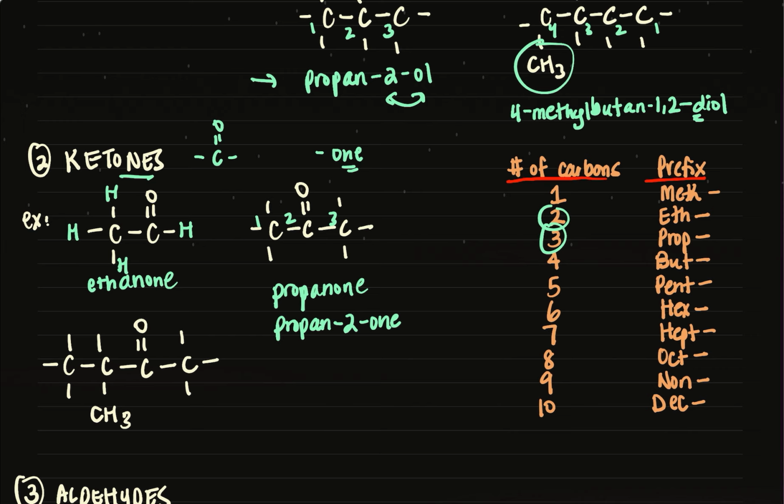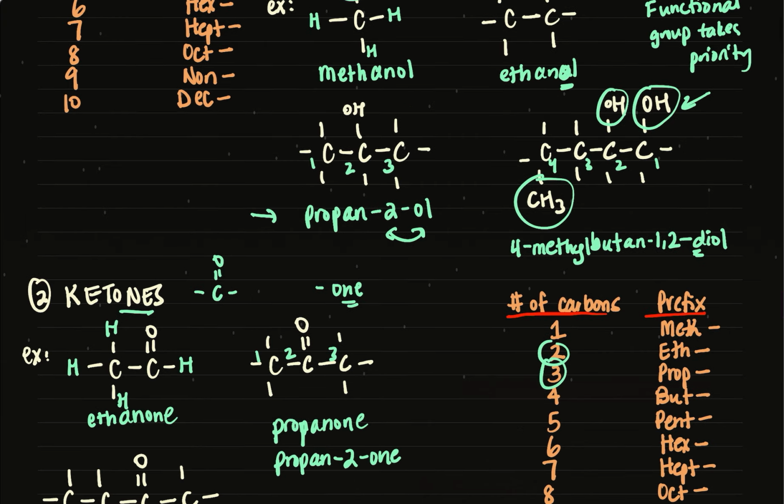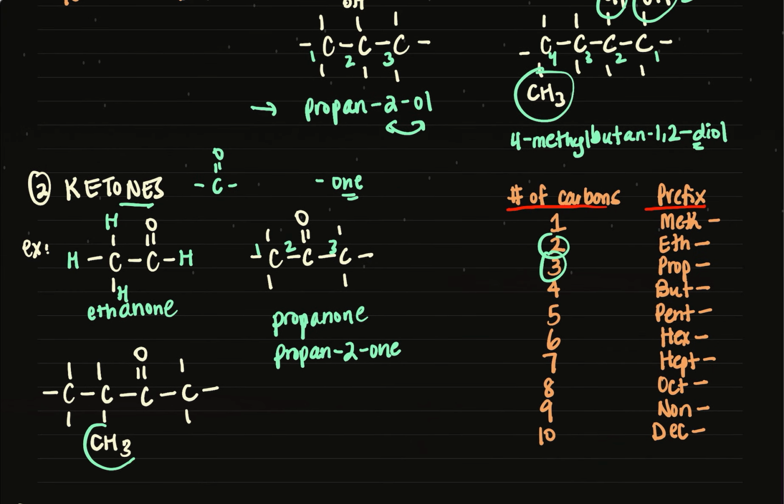So you go ahead and try that next ketone, and I'll obviously talk you through the answer as well, but you can pause the video. We have to number our carbon atoms. Remember what I said before, we have to give priority to the functional group, because in this structure, I see a substituent group here, that's methyl, and then I see my ketone over here. So when I number this, I want the ketone to have the smaller carbon number, so I'm going to, again, number it this way.